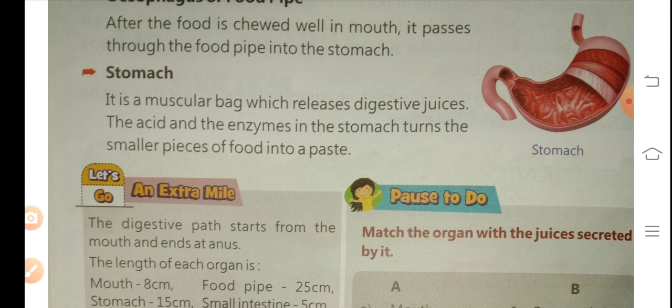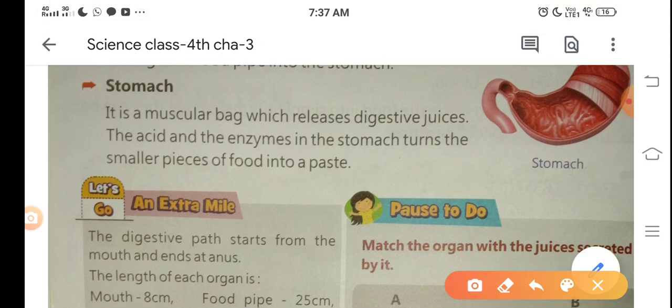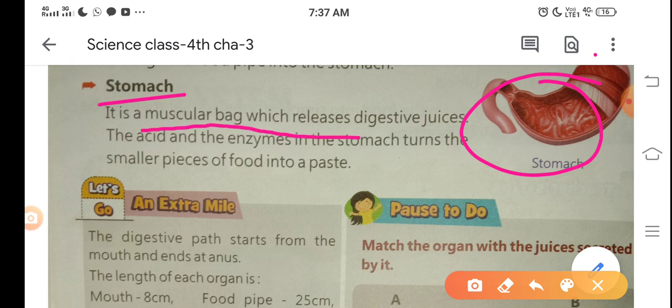Okay, and that's the picture of a stomach. You can also see the picture of a stomach. The stomach is a muscular bag which releases digestive juice.